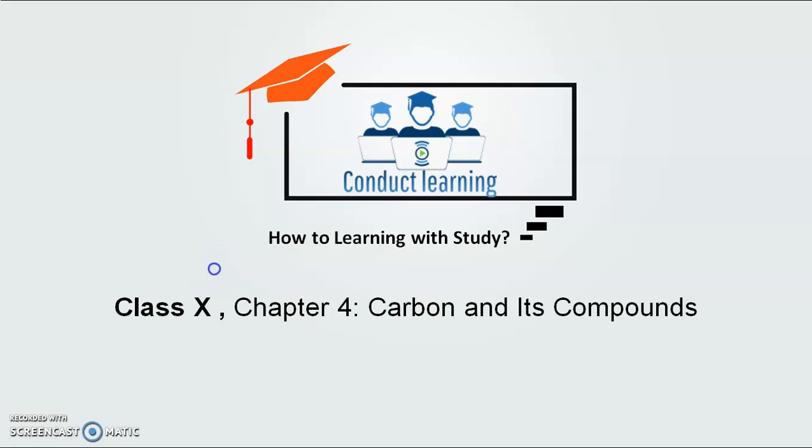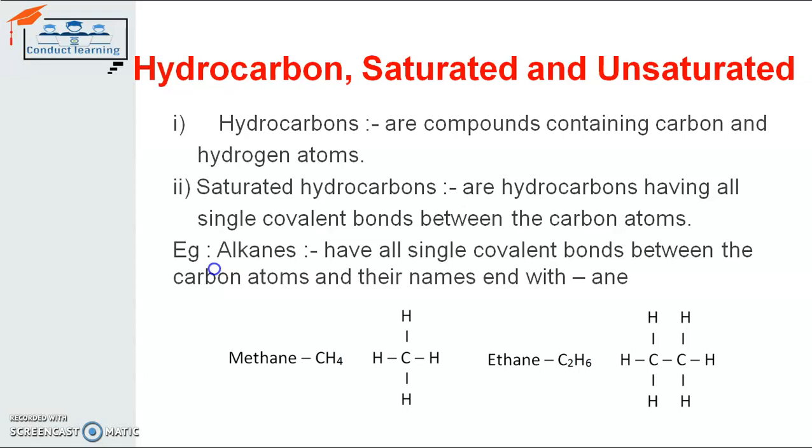So we are at the chapter Carbon and its Compounds, the fourth chapter for class 10 science. And now we are at the topic which is hydrocarbons, saturated and unsaturated. First of all, we have to understand what a hydrocarbon is. As the name suggests, hydro plus carbon. The compound which is formed by hydrogen and carbon elements is known as a hydrocarbon.